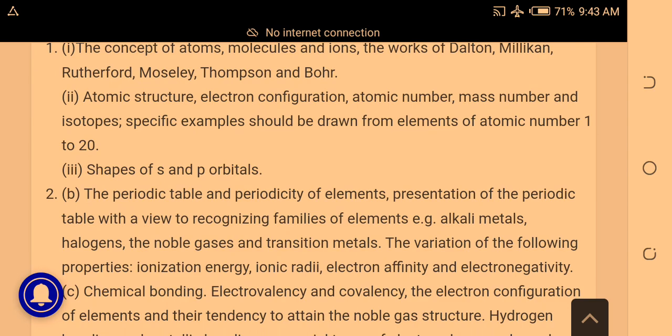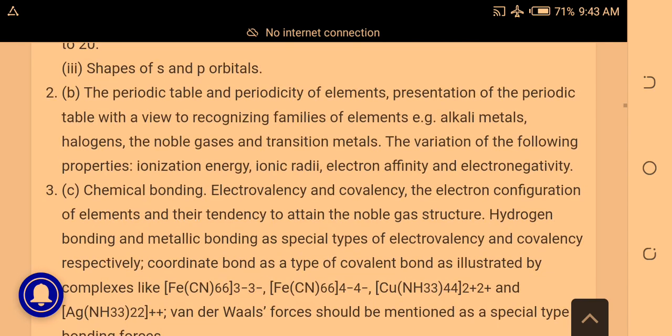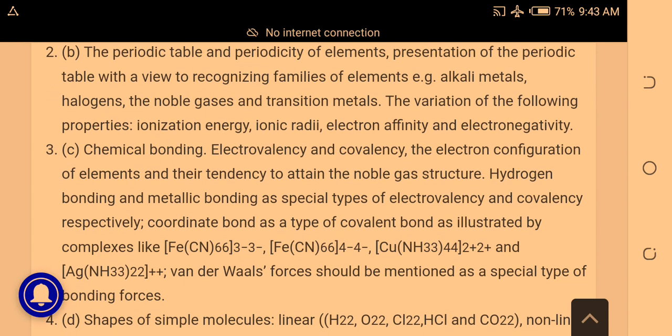Shapes of s and p orbitals. Of course, you know the orbitals, how to draw them. The periodic table and the periodicity of elements. Presentation of the periodic table with a view to recognizing families of elements, e.g. alkali metals, halogens, the noble gases and transition metals. The variation of the following properties: ionization energy, ionic radii, electron affinity, and electronegativity.